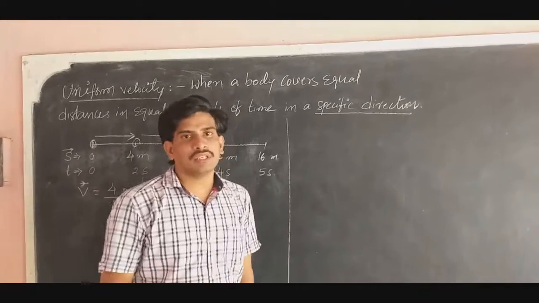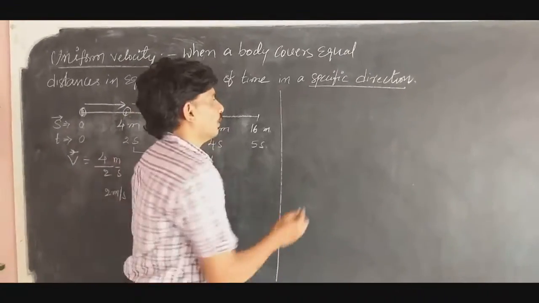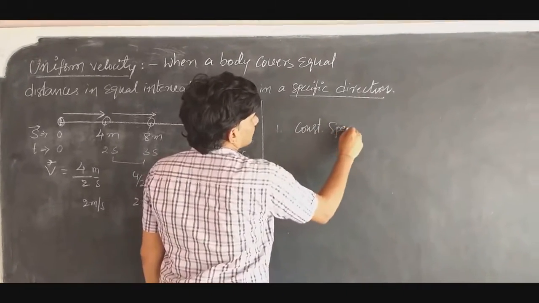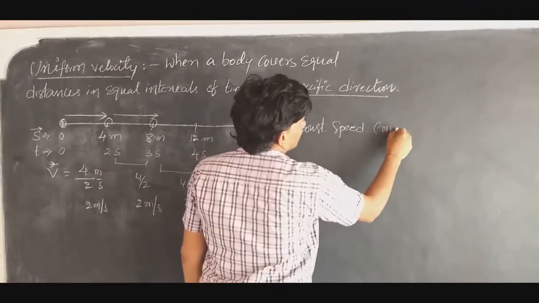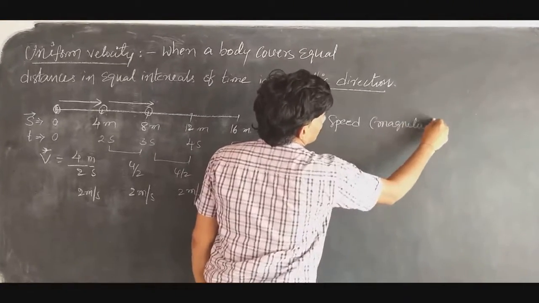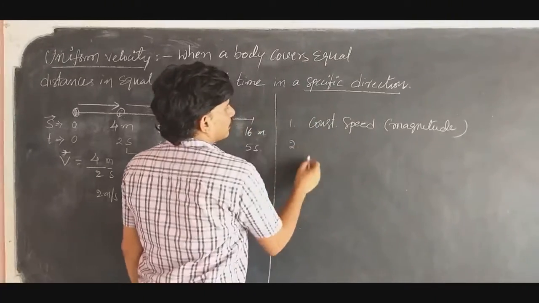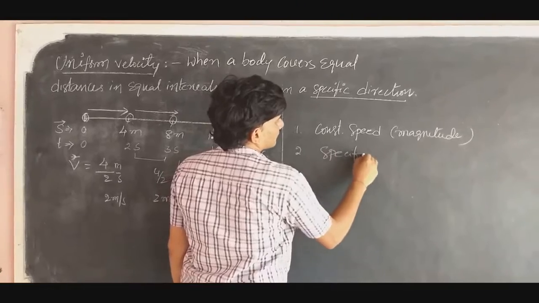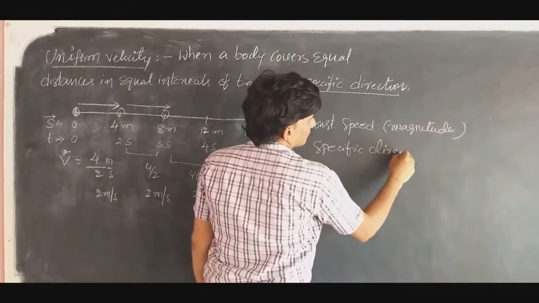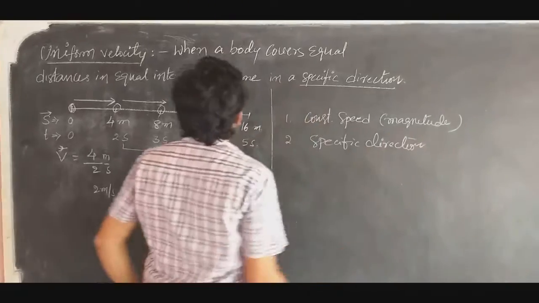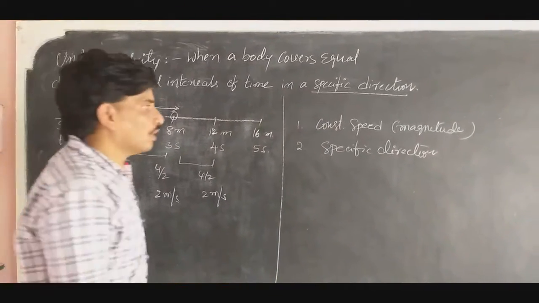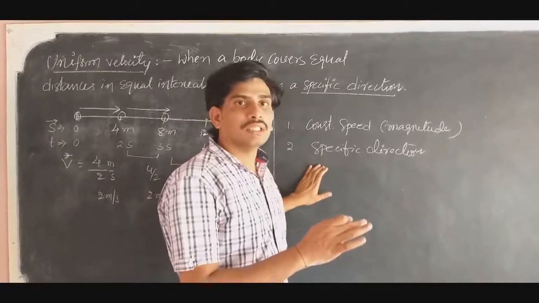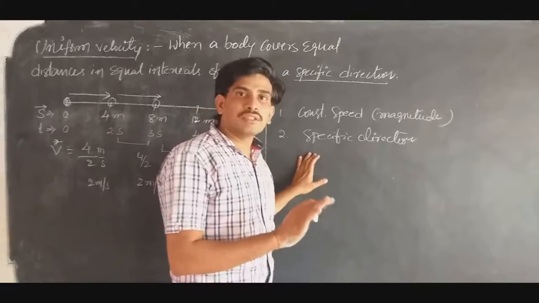To have a uniform velocity, the object should obey two conditions. One is it should have constant speed, or magnitude. Next, a specific direction. To be in uniform velocity, the object should follow these two conditions. It should have constant speed, that means magnitude should be constant, and one more thing, it should have a specific direction. That means direction should not change.